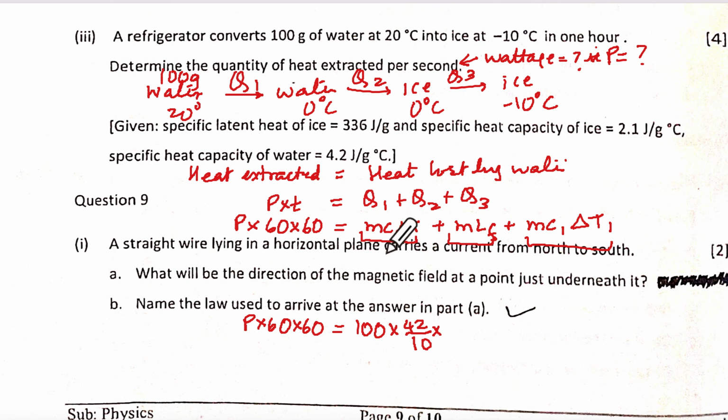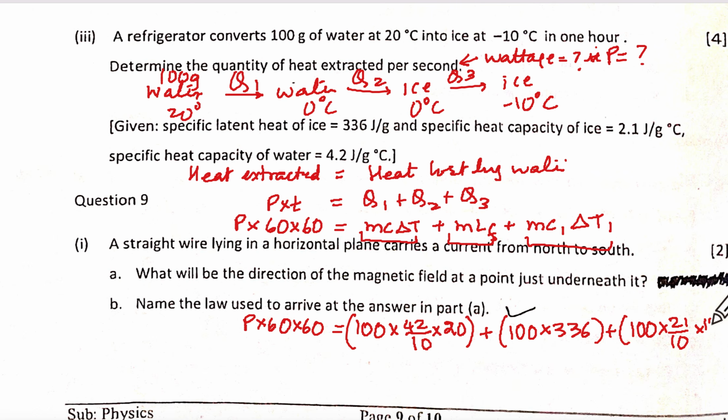Delta T is how much? 20. Only make sure that you put a bracket so that you are not confused. Then 100 into, is it 336 given? 336. Plus it will be, tell me, 100 into 2.1 means 21 upon 10 into 10. Into 10. So 0 got cancelled here, 0 got cancelled here.